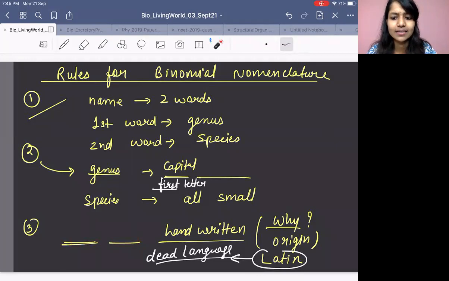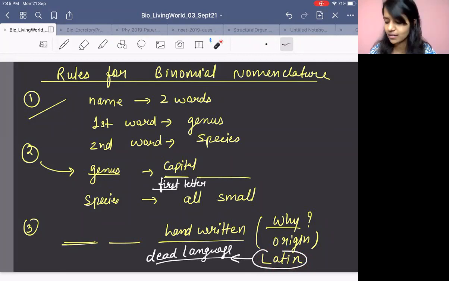Why should you underline it? Because you need to represent the origin. The origin of the word is Latin. Words like mangifera, indica, all these are Latin words. We have taken them from Latin. The next question should be, why Latin? Most of the things you see are Latin and Greek. I think I have answered this before.